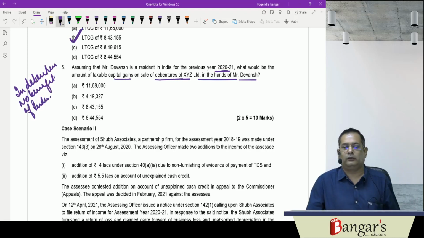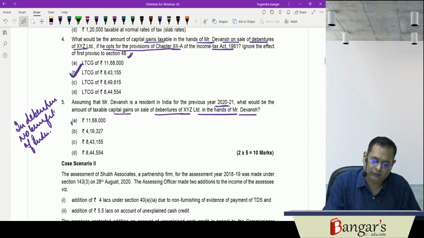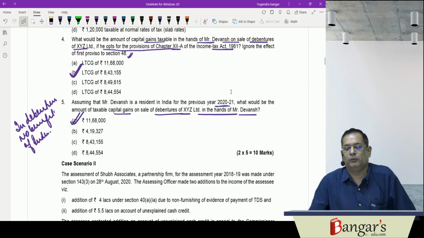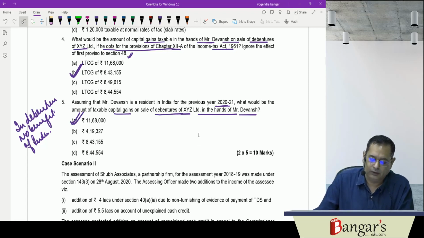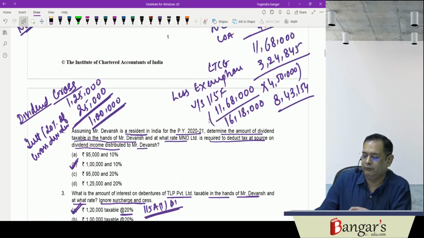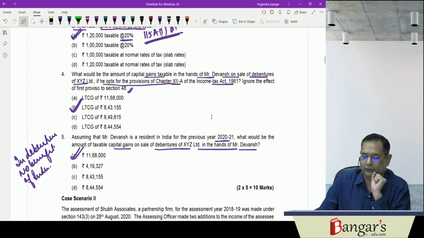So here in case of Devansh, the taxable long-term capital gains will be 11,68,000 rupees, because he won't be getting any benefit of indexation and he won't be getting any sort of exemption here. So 11,68,000 rupees, which we have worked out, will be the amount of LTCG taxable in the hands of Devansh in case he is a resident.